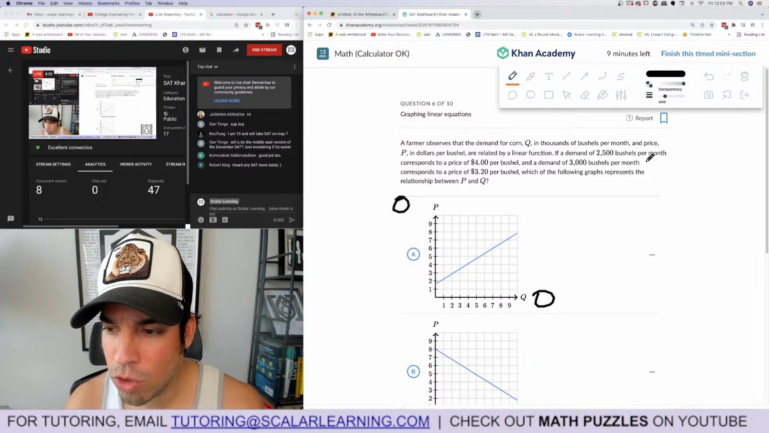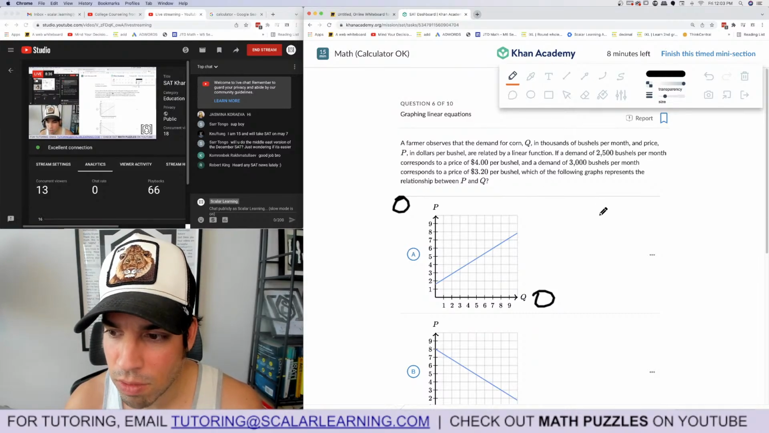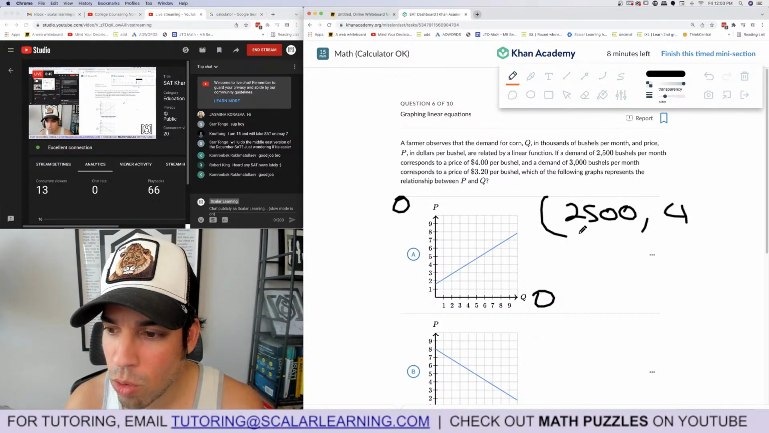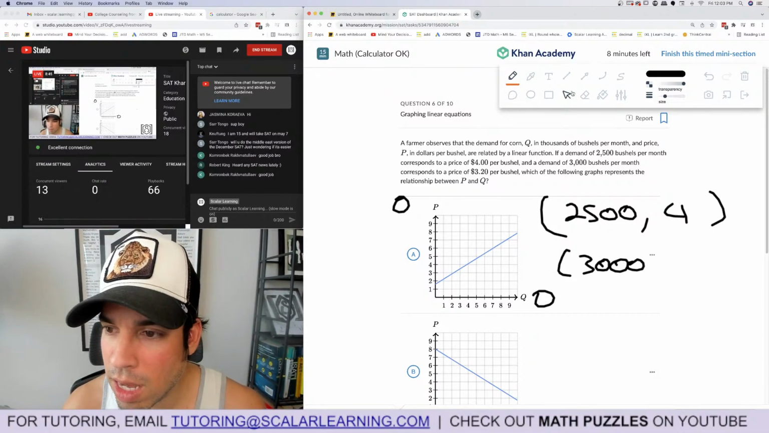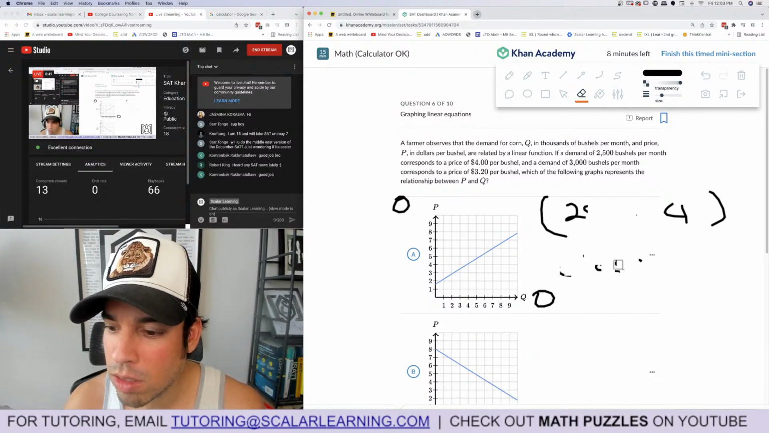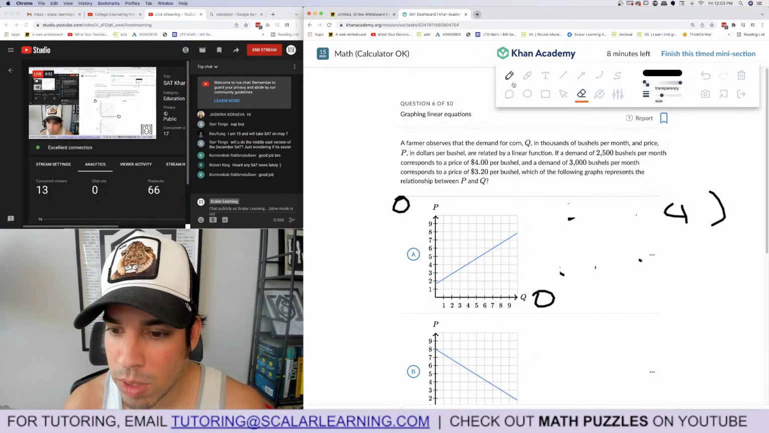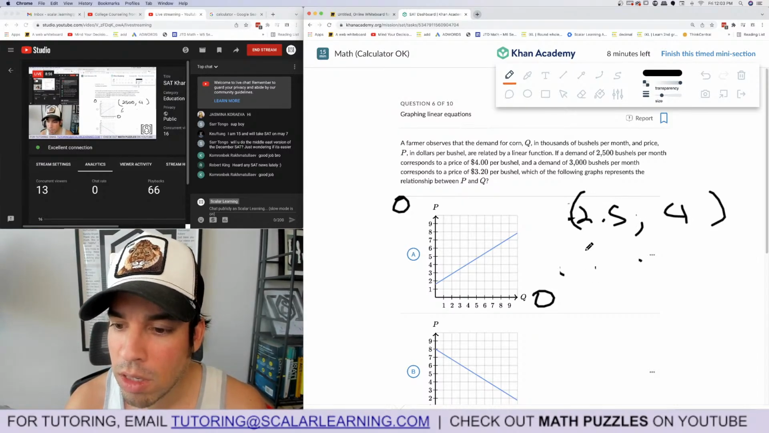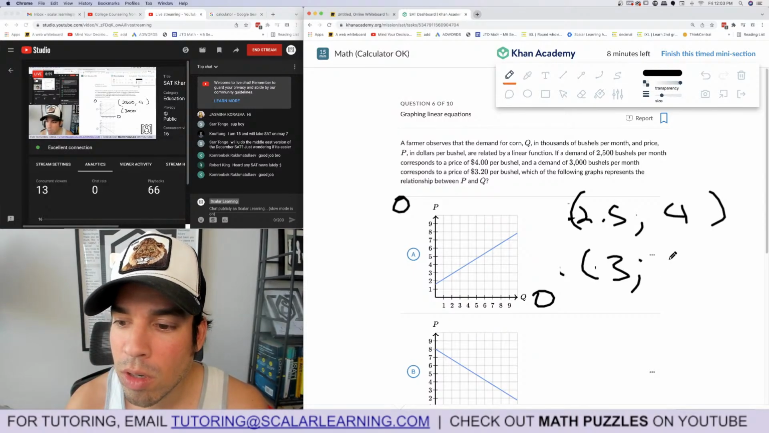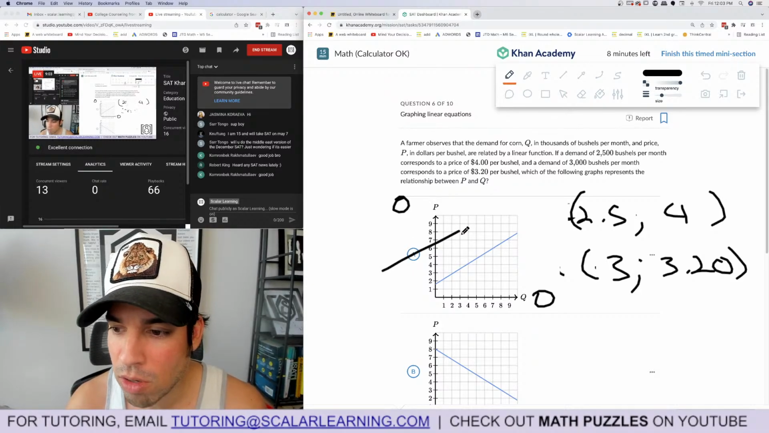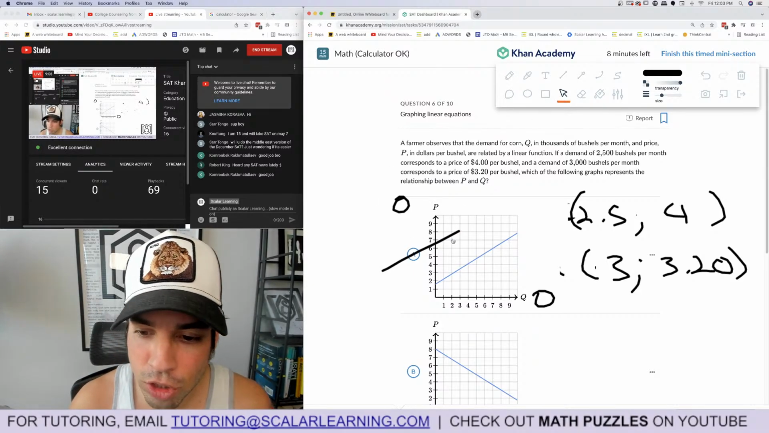If demand of 2,500 bushels per month corresponds to a price of $4, that's one coordinate. And demand of 3,000. Oh, but it's in thousands. Hold on, let me erase this. I'm panicking now because I'm running out of time. So what did they say? 2.5 thousand and then 3 to 320. So it should obviously be a negative slope. So A is out.